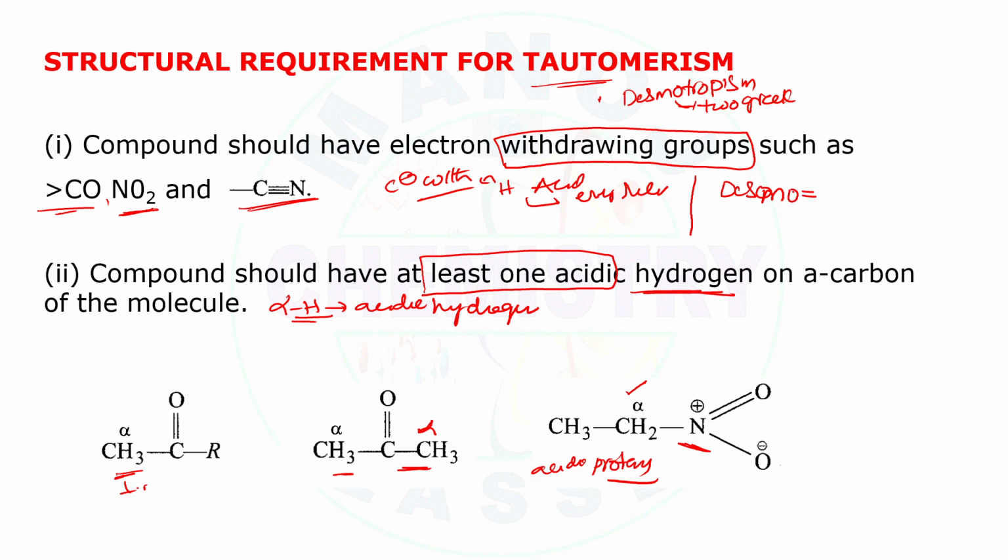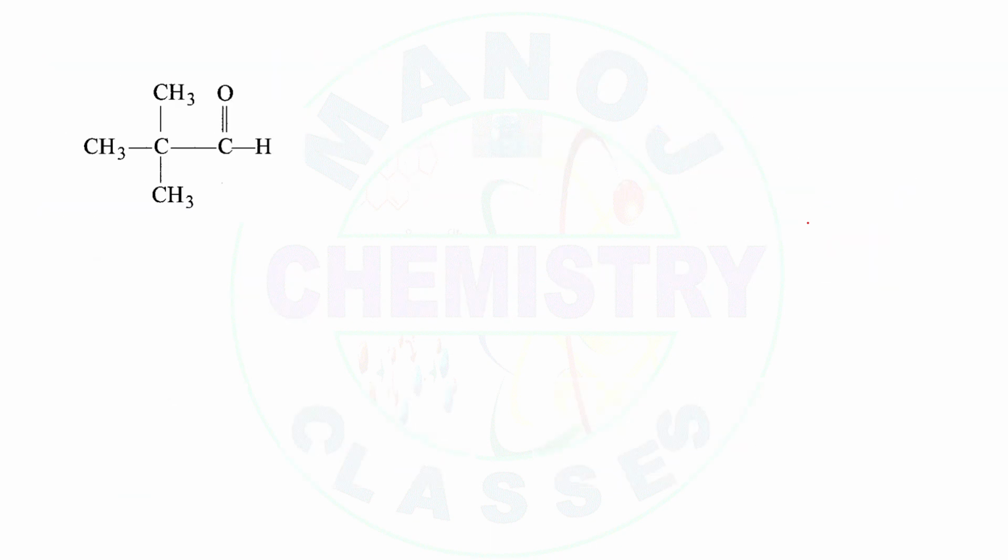Desmos means bond, and tropos means turn. That's why it is also known as desmotropism. Here the bond will be turned from one place to another place. We will discuss that later.